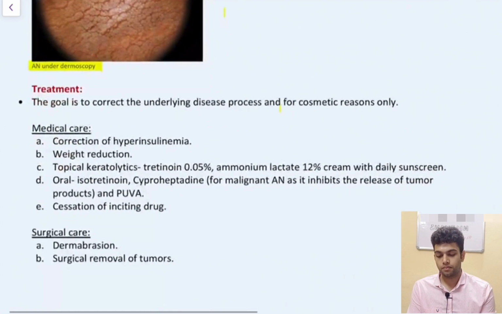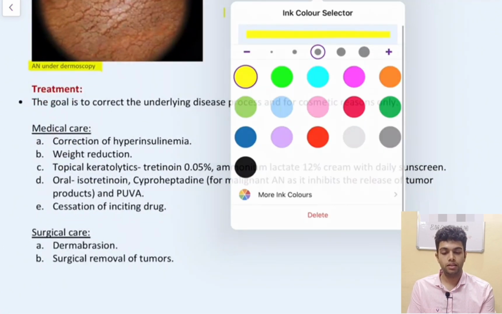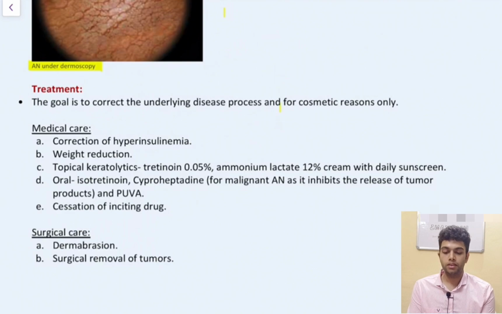Treatment part. The goal is to correct the underlying disease. We can give medical care and surgical care. Under medical care, correction of hyperinsulinemia is done, weight reduction is done, topical keratolytics are given, such as tretinoin 0.05% cream, ammonium lactate 12% cream, along with daily sunscreen.